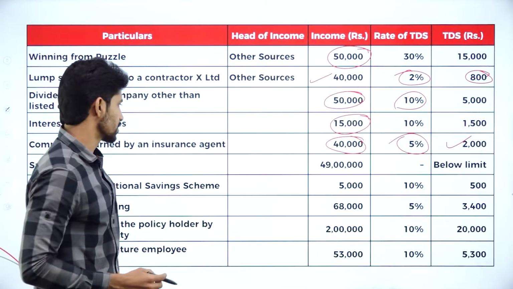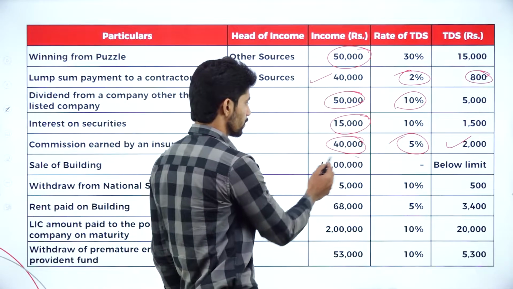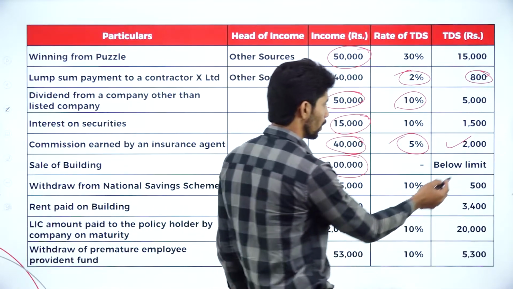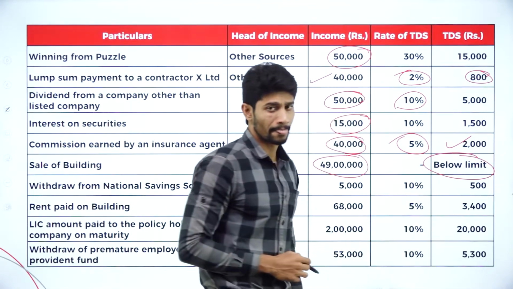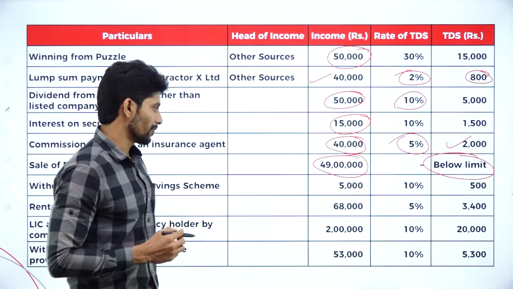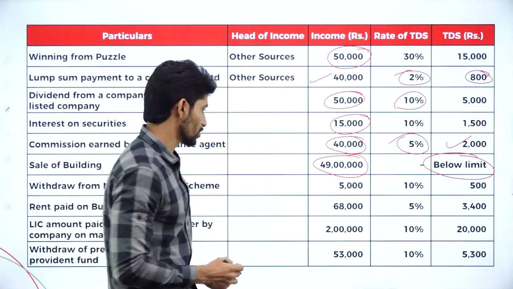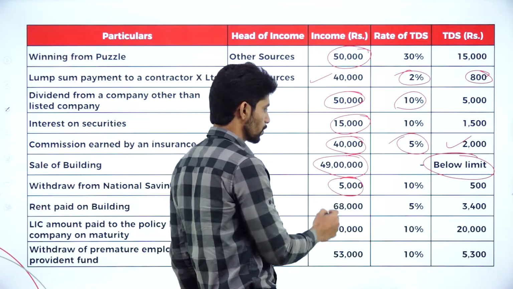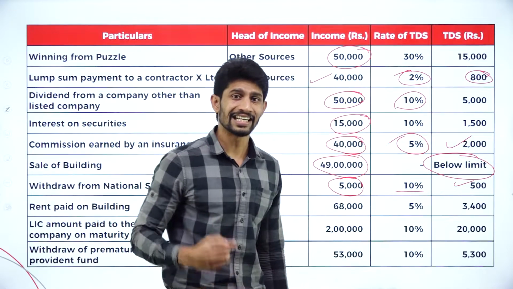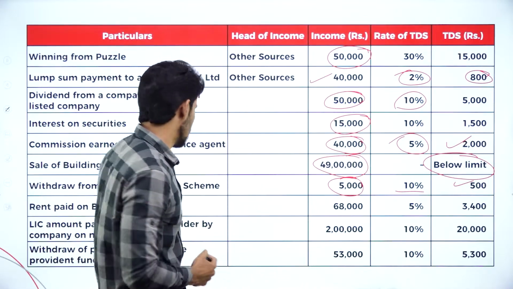Next one, sale of building, it is 49 lakh, not more than 50 lakhs. So it is below the limit, no TDS is applicable. Next one, withdrawal from National Savings Scheme. So 5,000 withdrawn, 10% is applicable. 500 rupees will be the TDS payable by the assessee.